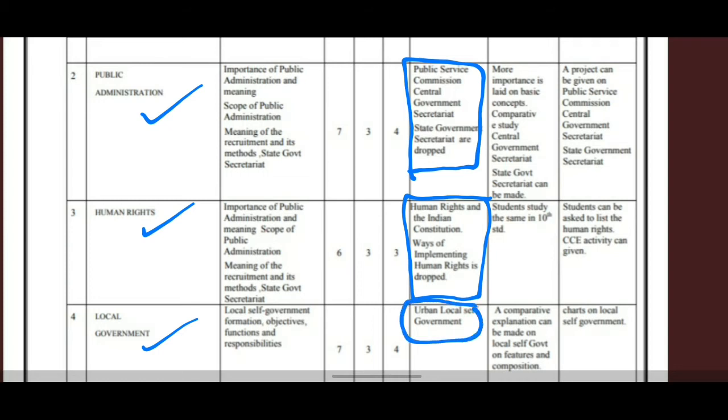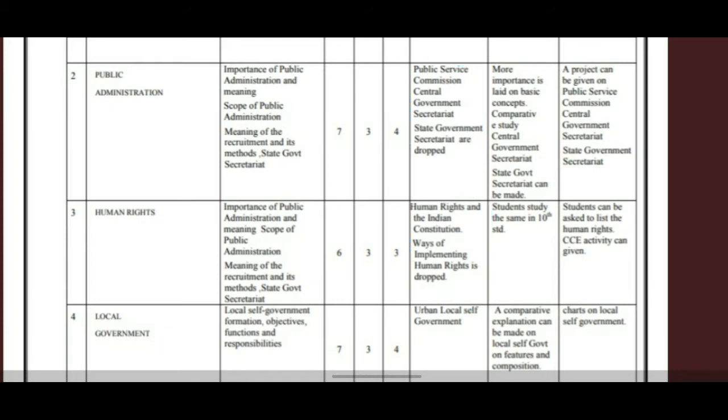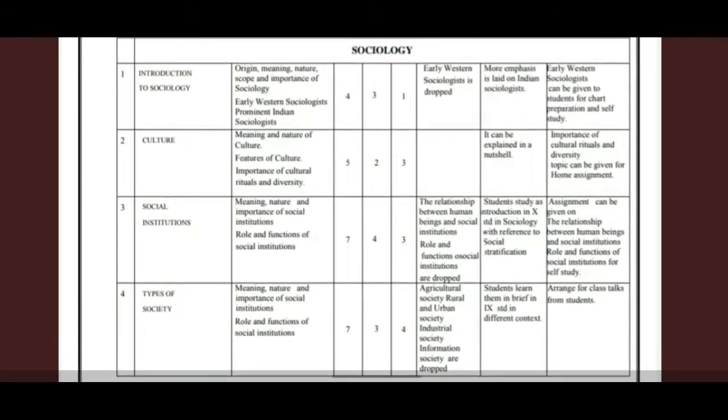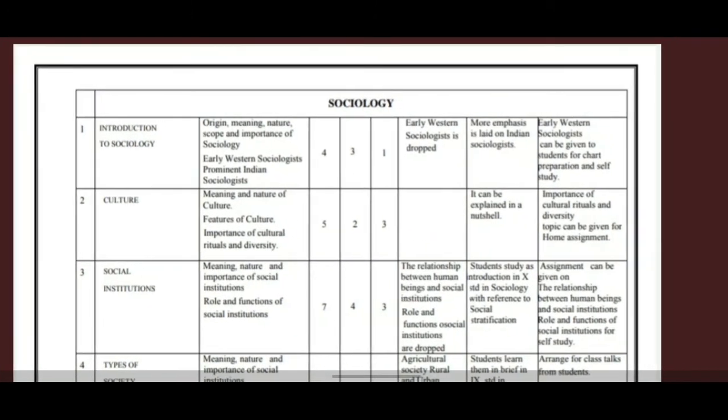And now the next part in the social science is sociology, the third part. In that also you have four chapters. We will see one by one. The first one is Introduction to Sociology. In this, the subtopics are origin, meaning, nature, scope and importance of sociology, early Western sociologists, and prominent Indian sociologists.